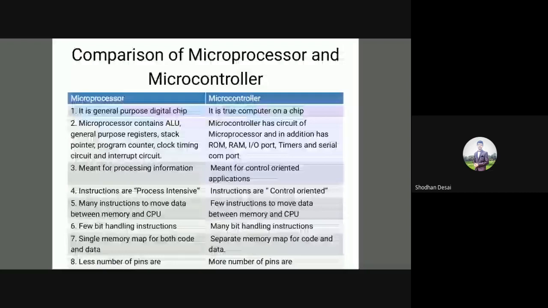The program counter is the one which is meant for storing the address of the next instruction to be executed. There are certain instructions, just as you have learned in the C language, there are instructions for addition, subtraction, right? You perform the operations of multiplication, division, correct? Then you use the functions. Similarly, there are certain instructions in a microcontroller also meant for performing various operations.